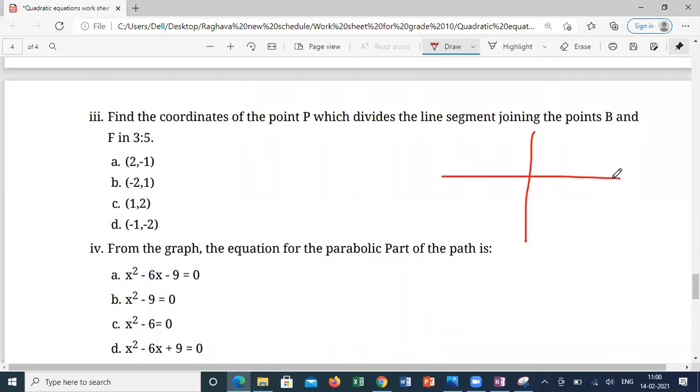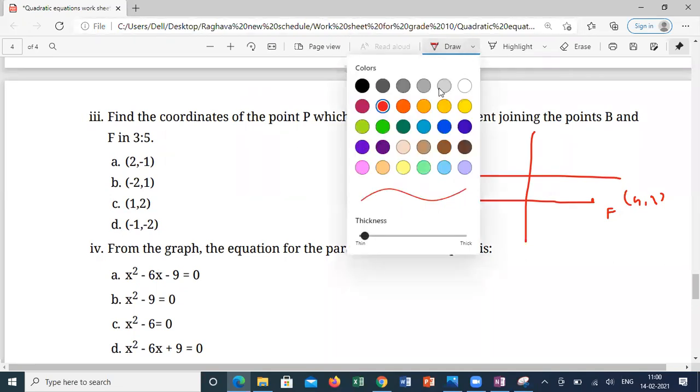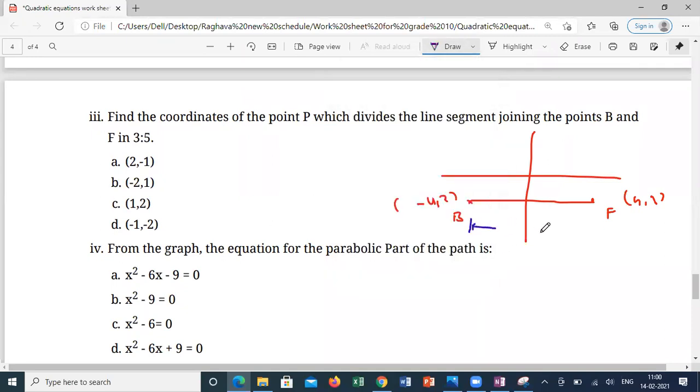This is B, minus 4 comma 2, and this is F, 4 comma 2. What is the total length from B to F? 8 units. So this 8 units I have to cut into 3:5 ratio. That means from B 3 units, remaining 5 units is from F, correct?